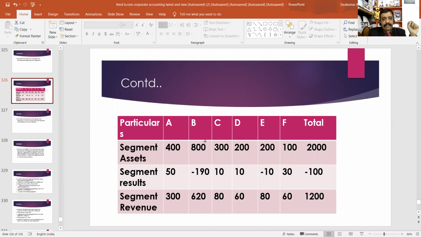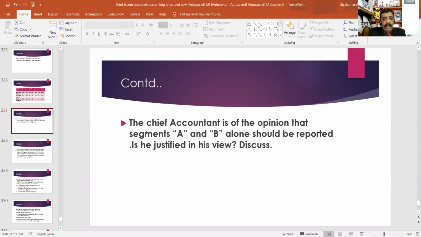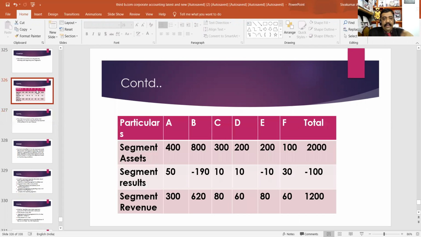Please look at the question. Now, the chief accountant is of the opinion that segments A and B alone should be reported. Is he justified in his view? Discuss. Now, you have to find out which segments are reportable segments as far as this entity is concerned. You have to find out whether segment C is a reportable segment.